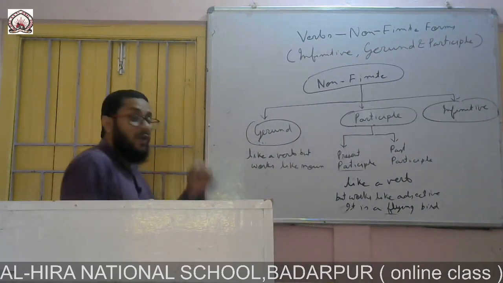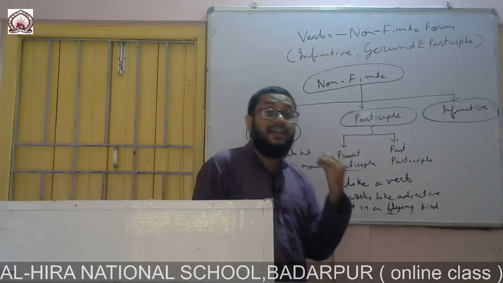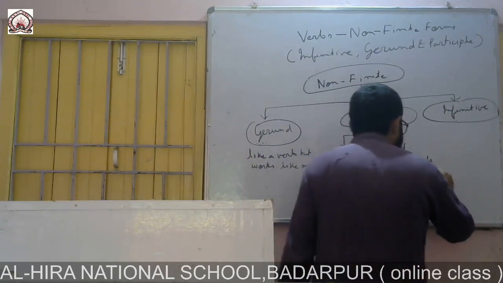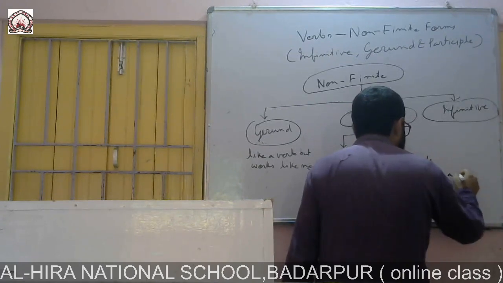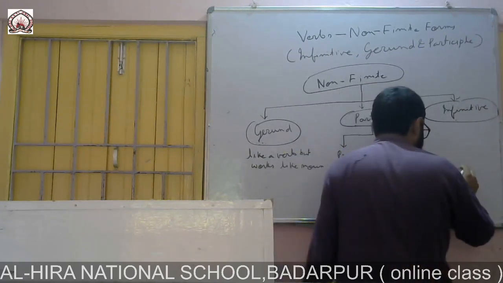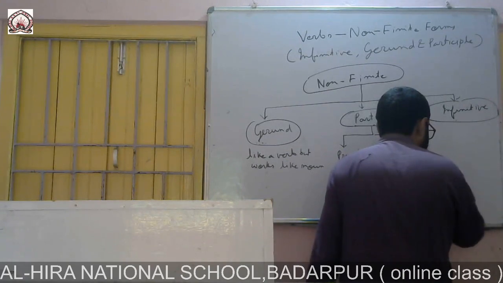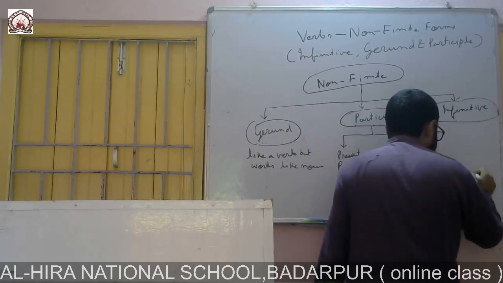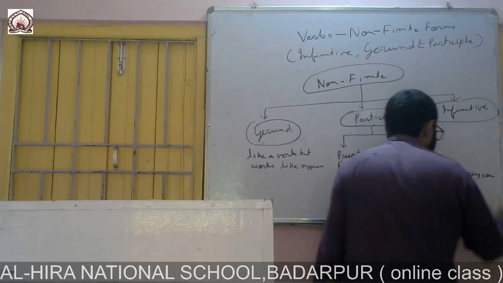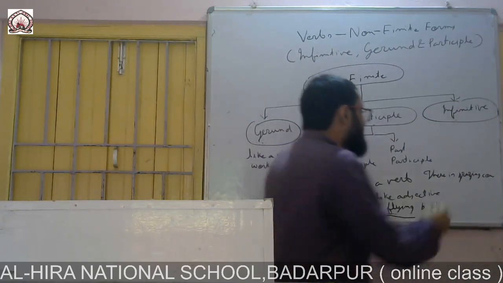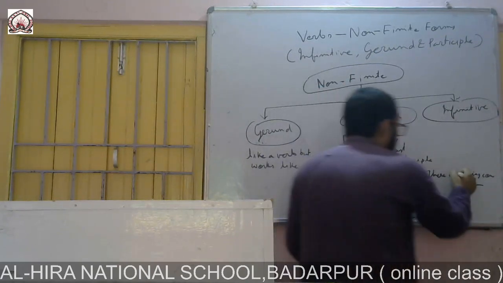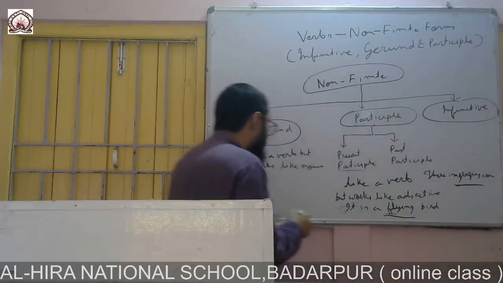In this sentence, which word is saying what kind of bird it is? There is a grazing cow. Which word is saying what kind of cow it is? Another one.